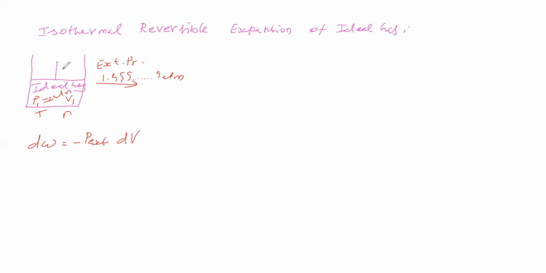Now we want the overall work done. For that we have to take integration on both sides.